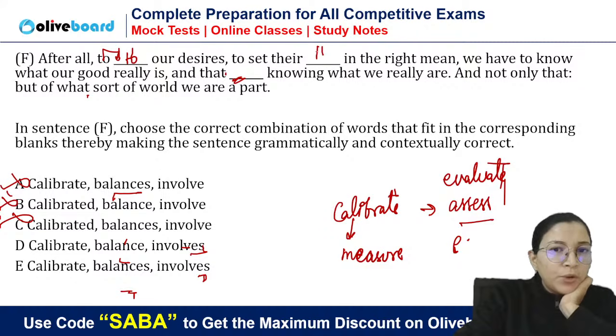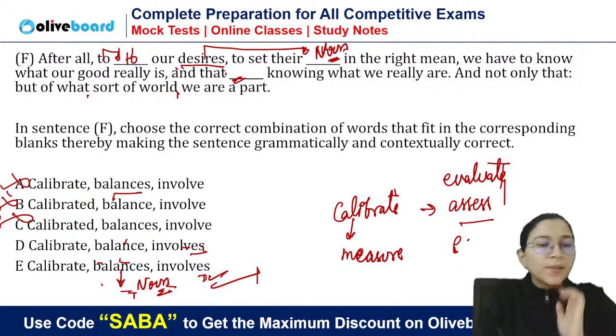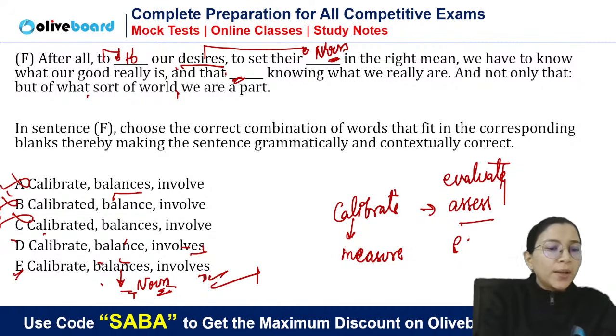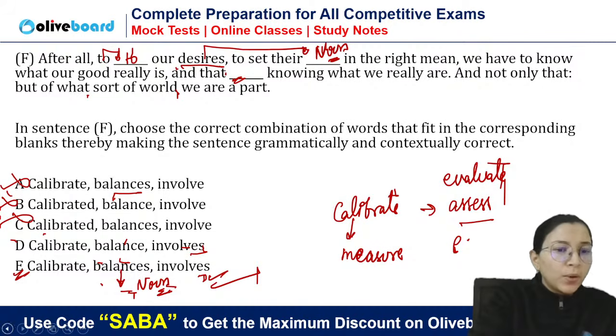Here which part of speech do you need? You need a noun, and you need a plural noun, because balance is not used as a verb, it is used as a noun. So you need a plural noun or singular noun. Verb is singular, absolutely right. But here, after all, to calibrate our desires to set their. So desires is plural. So to set the balance of desires or balances. Why can't we use balances? Everybody is saying D, D, D. Why can't E go? We are not using it as a verb, we are using it as a noun. Desires is plural. So don't you think we need a plural noun here?